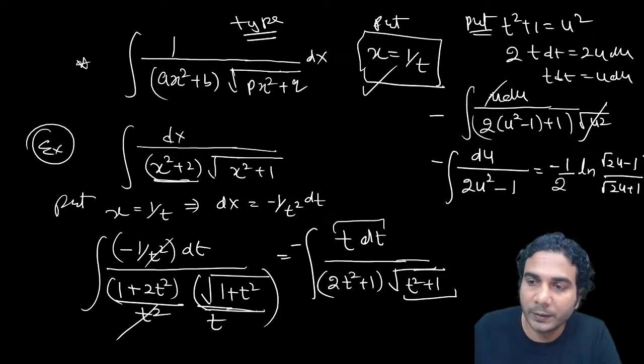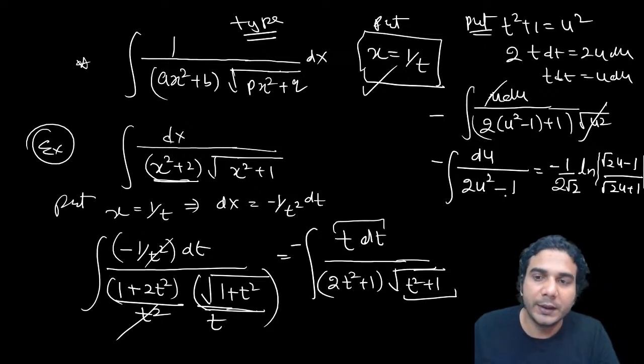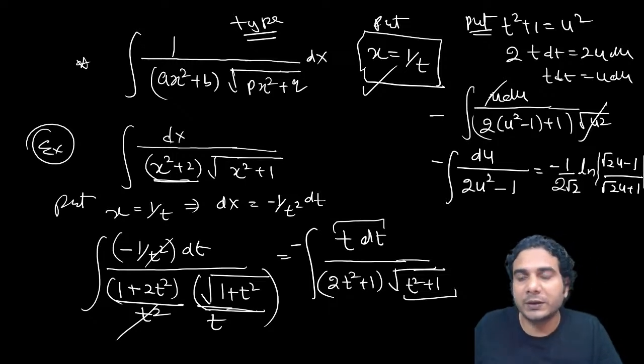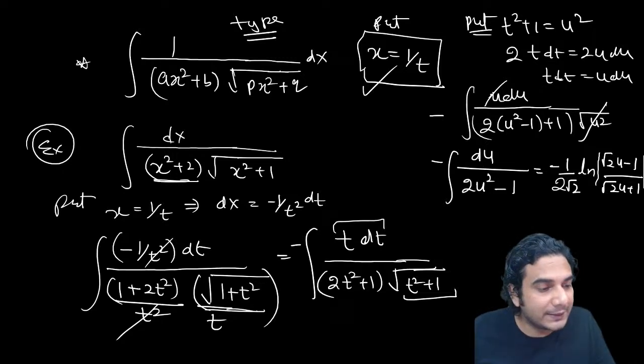This formula you need to apply, right? And divided by root 2 also, because the coefficient of u is root 2, so root 2 will also come here. Now put the value of u and then finally put the value of t in terms of x. So the final answer you can now write in terms of x by resubstituting the values of u and t. All right.